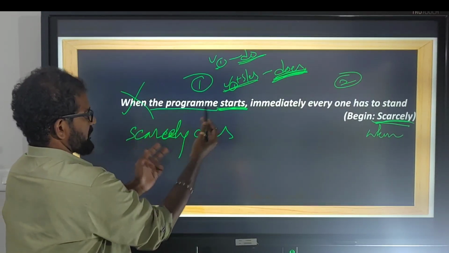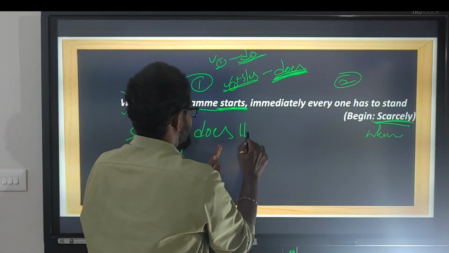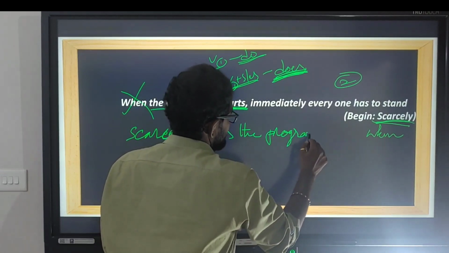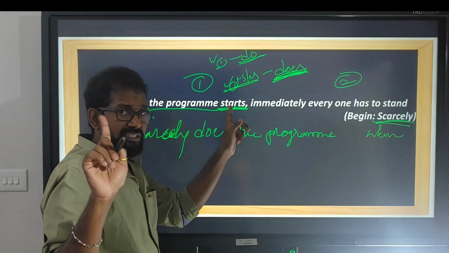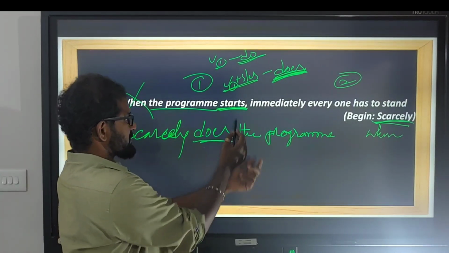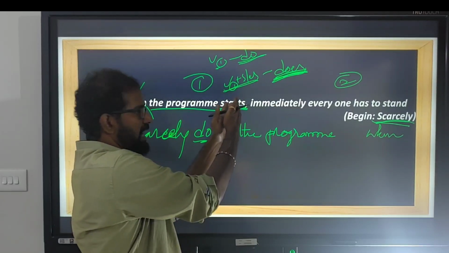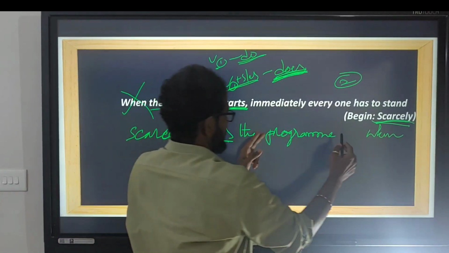And the subject is the program. Scarcely does the program start, not starts, because when we use does, we just take the base form. So start is the base form, right? Scarcely does the program start.